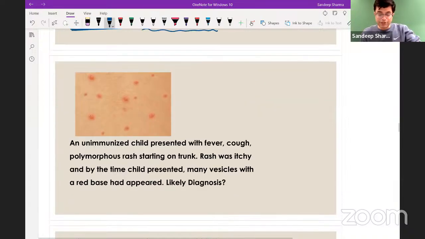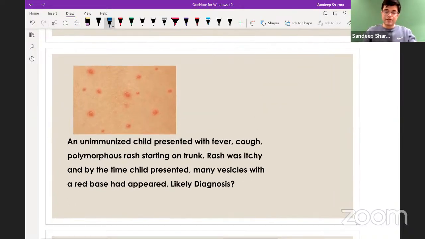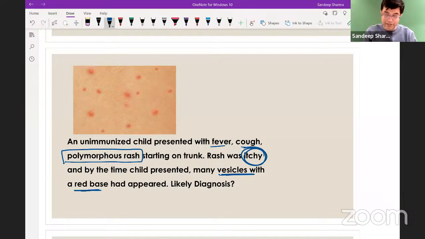Let's move further. And now we have an unimmunized child who presented with fever, cough, and a polymorphous rash. Polymorphous means multiple types of morphology in the person. The rash was itchy. Very few rashes are infectious and itchy, remember. So this is an itchy rash, and by the time the child presented, many vesicles with a red base had appeared.